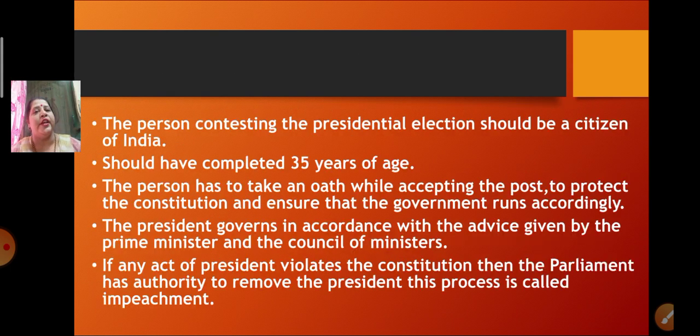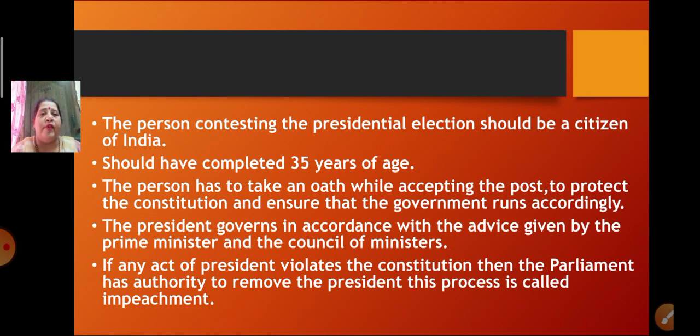Now, what are the qualifications needed for a person to become a president? The person contesting the presidential election, first of all, should be a citizen of India. No NRI will come and become the president of India. It is always necessary that a person who is totally a citizen of India, only that person can contest this presidential election. Then the second qualification is that he should have completed 35 years of age.